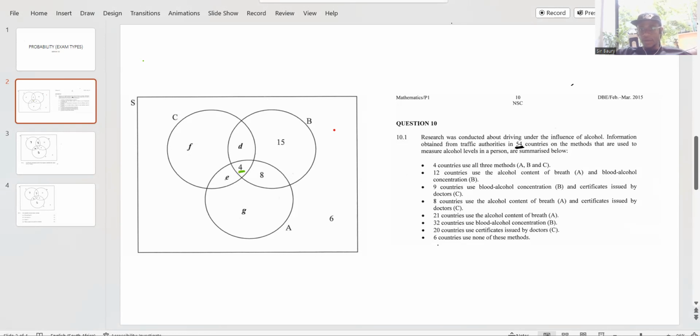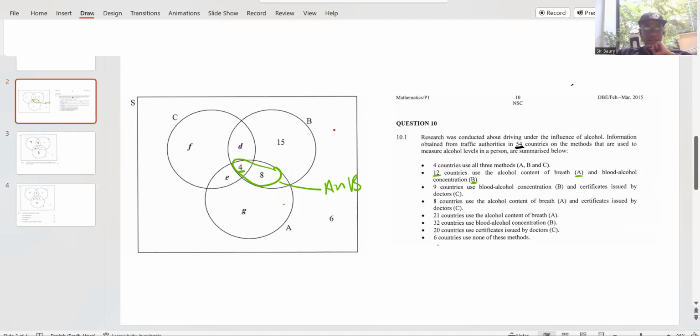And then you have 12 countries that use alcohol content from breath, so the breathalyzer. So 12 countries are operating with a breathalyzer, and that's A. And then blood alcohol concentration, so they're also checking the blood alcohol concentration. So A and B, in total, it's 12. This is the intersection of A and B. That is 12, 4 plus 8.